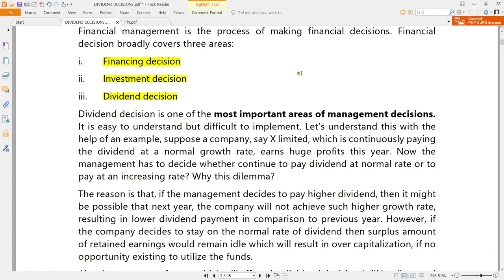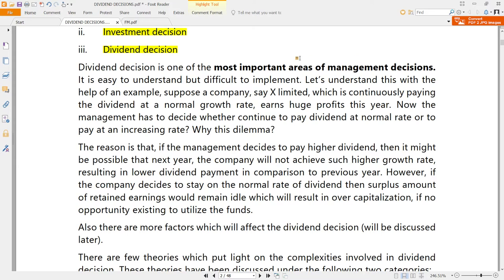Investment decisions are related to the capital budgeting techniques being used for the purpose of taking investment decisions. And of course, when risk also has to be considered in the investment decisions, how to treat that. Those two are part of investment decisions. Simply speaking, capital budgeting and risk analysis in capital budgeting, those two chapters focus mostly on investment decision. Now the topic we are looking at is dividend decision.